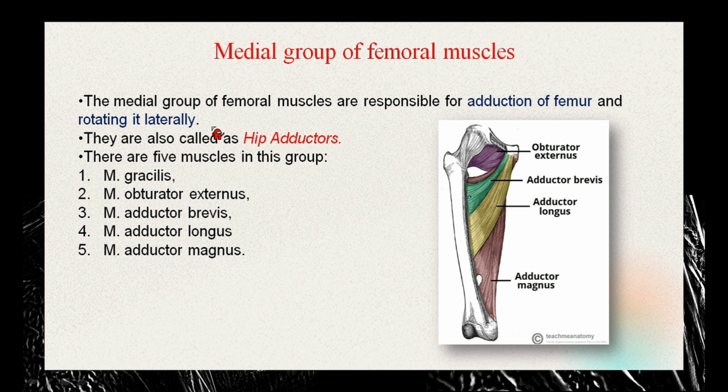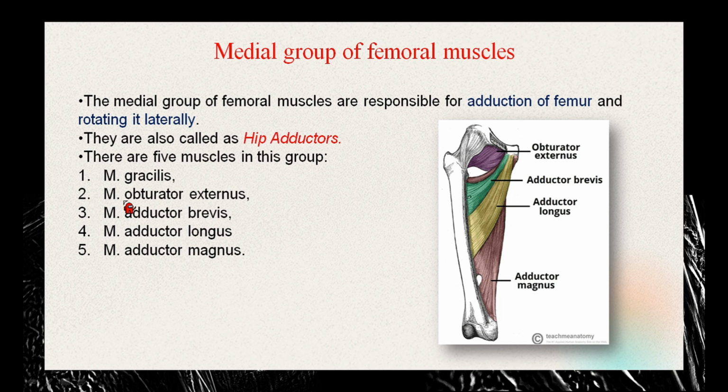So in the first video, we talked about this normal anatomical movement: adduction of the femur and rotation of the femur laterally, which means away from the body. This function is carried out by the medial group of femoral muscles. By their function, they are also called hip adductors. There are 5 main muscles in this group: musculus gracilis, obturator externus, adductor brevis, adductor longus, and adductor magnus.